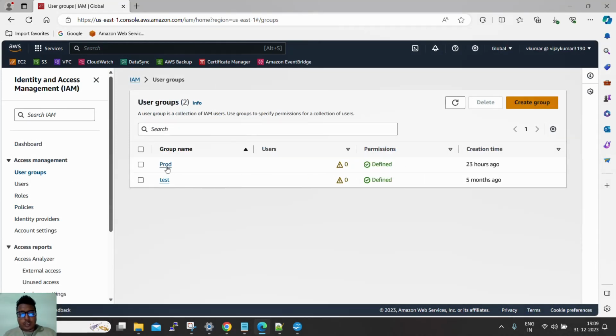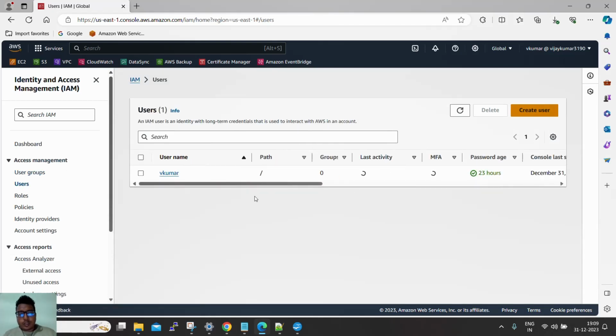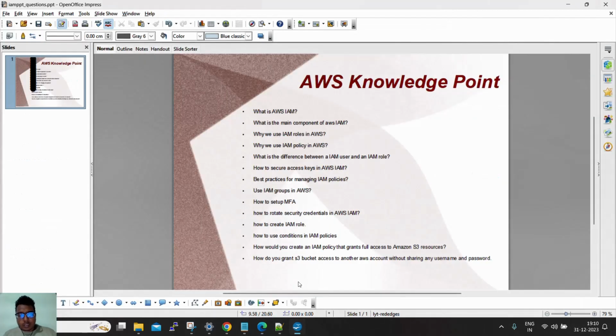Here we can create a group, and we can attach users to it. A user can be a member of a maximum of 10 groups, not more than that. It is very useful. We don't have to assign policy to the user manually. It comes by group. So this is helpful.